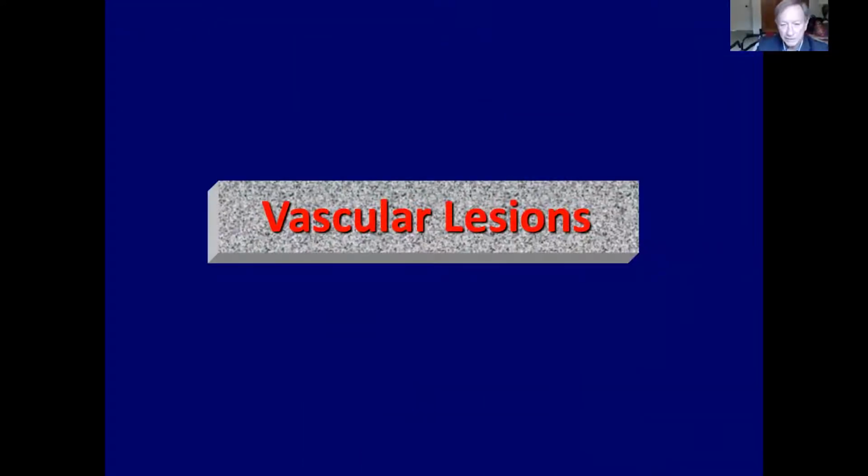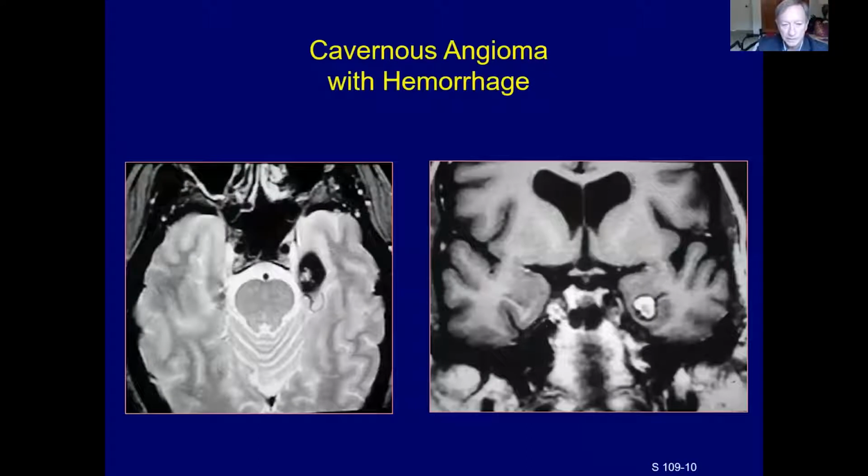Let's take a look at vascular lesions that can result in seizures. A common entity, cavernous angioma. And on the gradient echo image, you can see the susceptibility effect, the fuzzy margins of this hemorrhage in the medial temporal lobe.